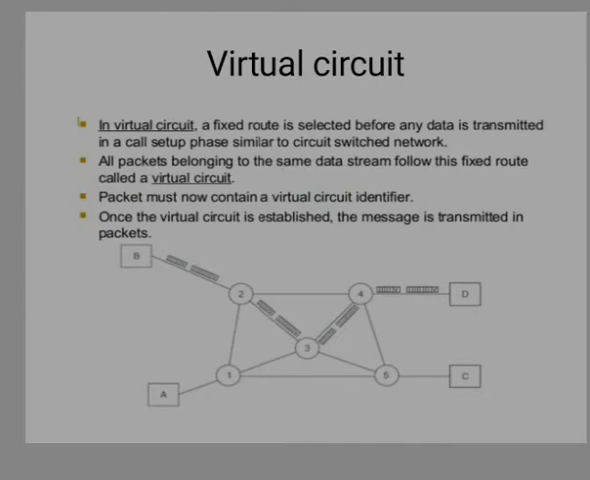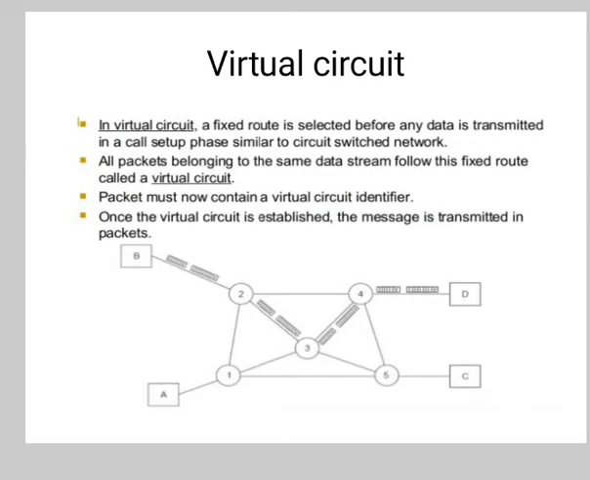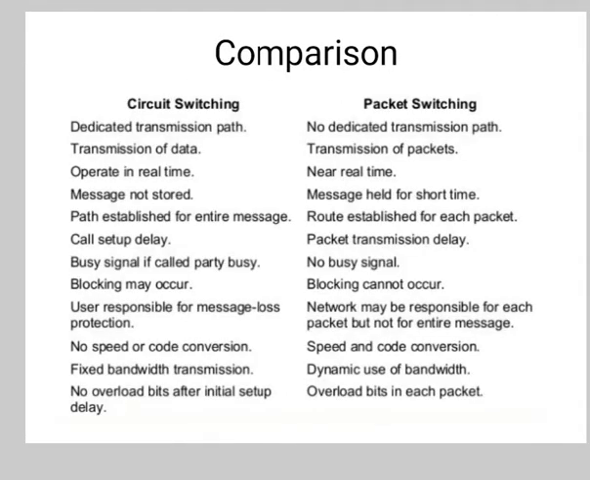In this type, routing decisions for each packet are not needed as it is made only once for all the packets using the virtual circuit. So here packets must now contain a virtual circuit identifier. Once a virtual circuit is established, the message is transmitted in packets. Now there are some points which compare circuit switching and packet switching.